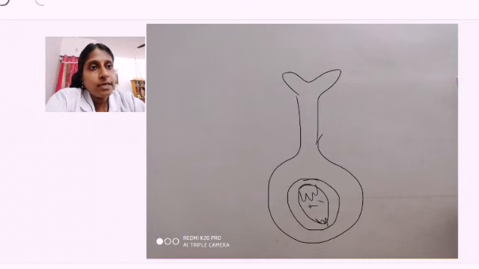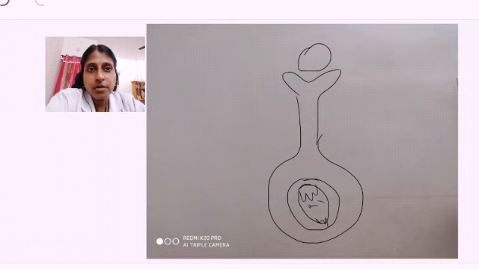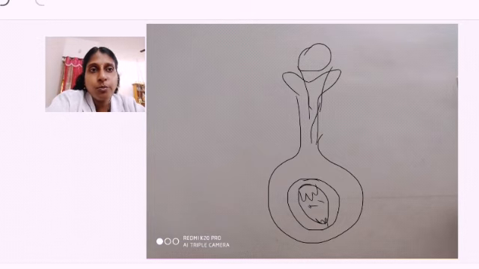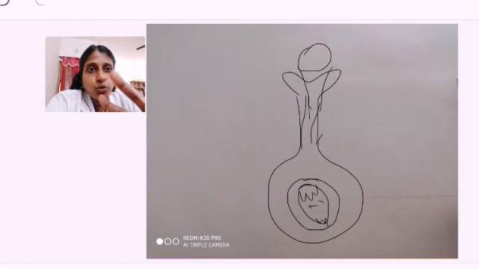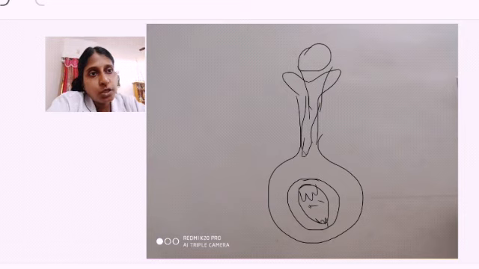Now the pollen grain comes and falls on the stigma. If it is of the same variety, the pollen grain will help in the formation of the pollen tube. In the pollen grain there were two nuclei, the tube nucleus and the generative nucleus, and these will be at the back.